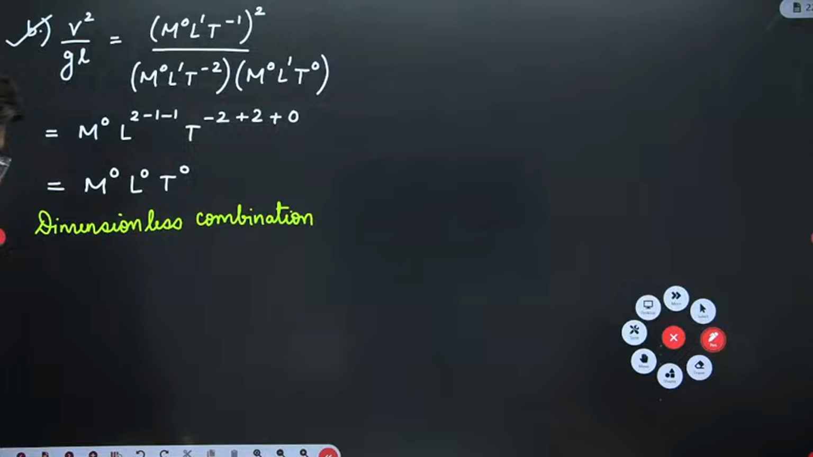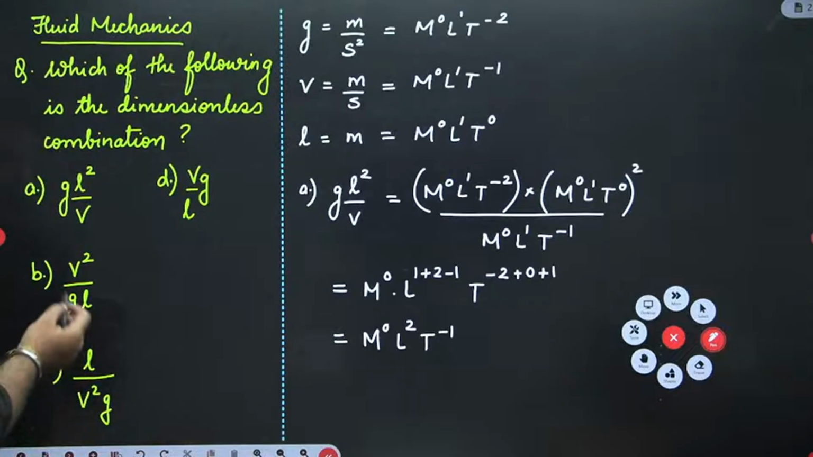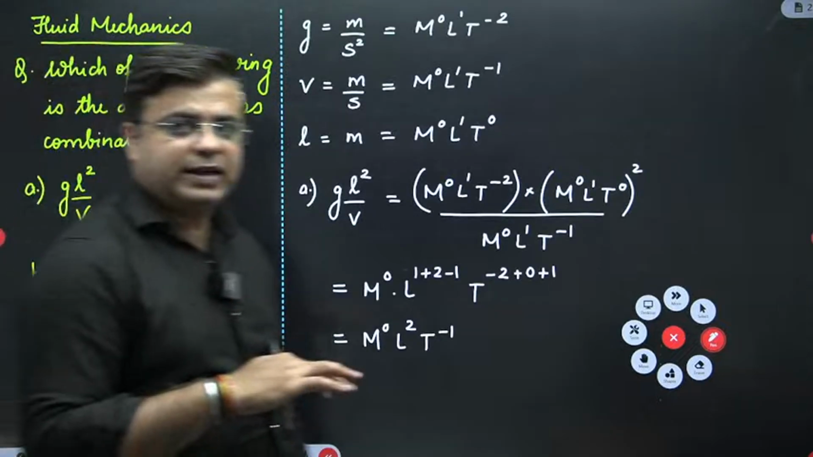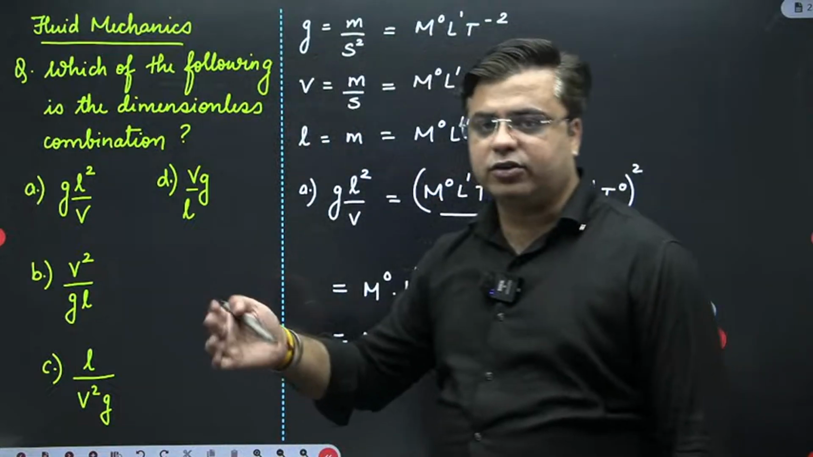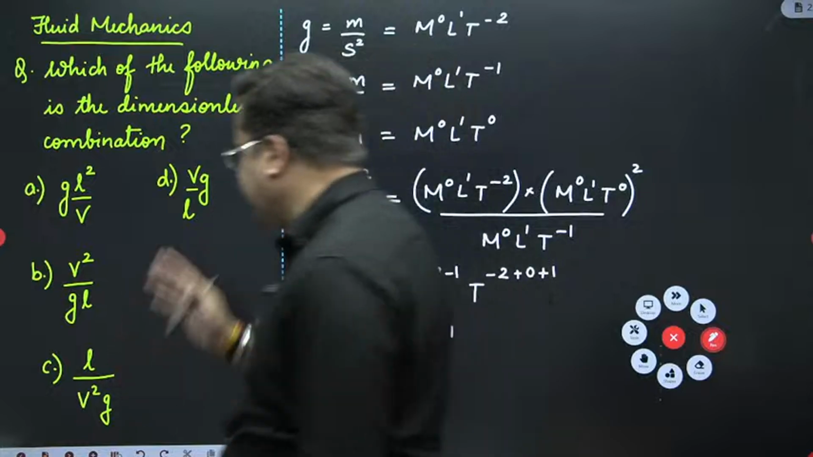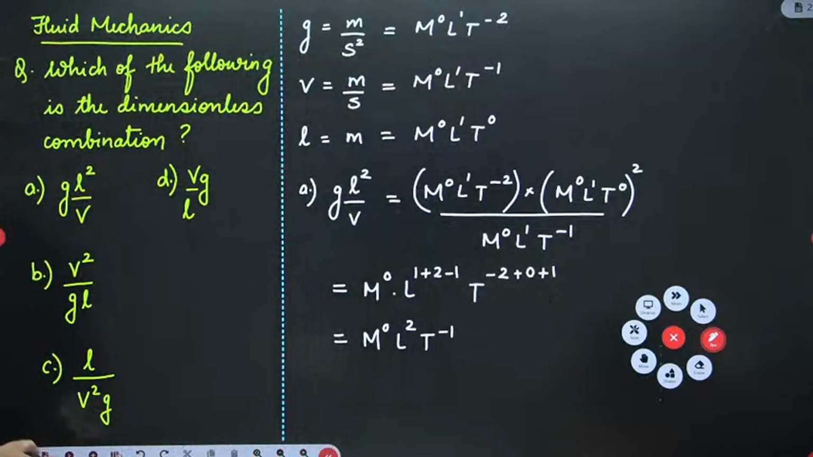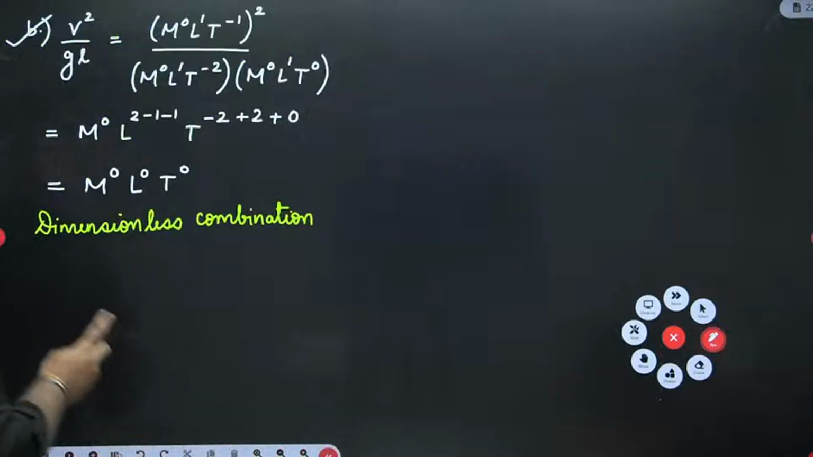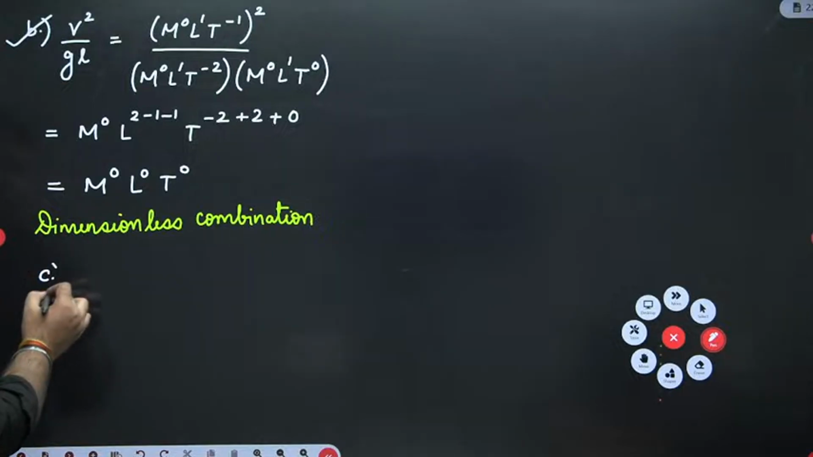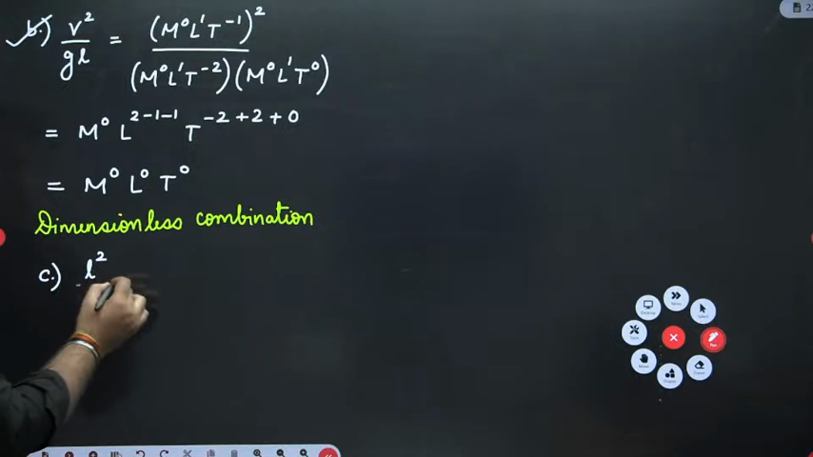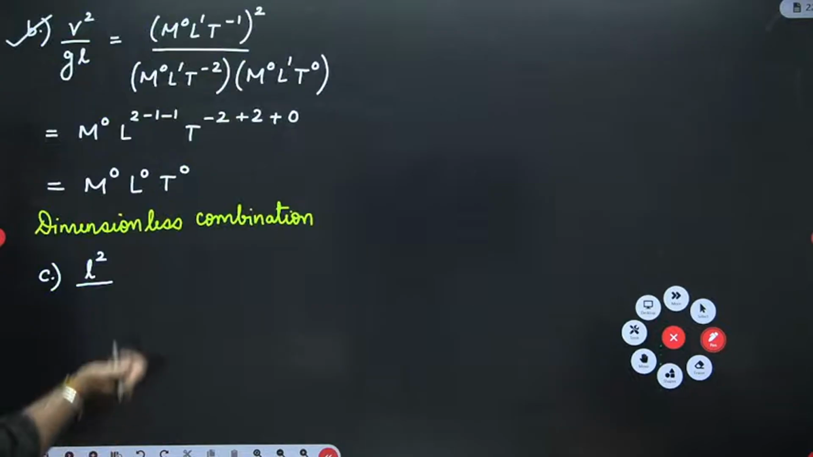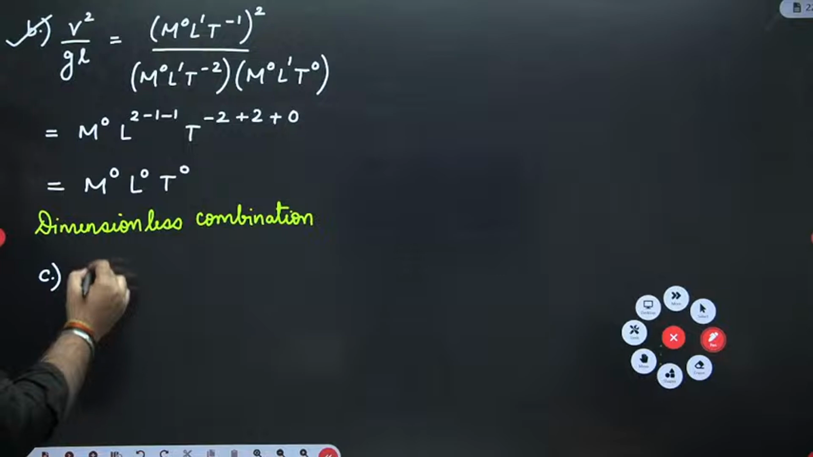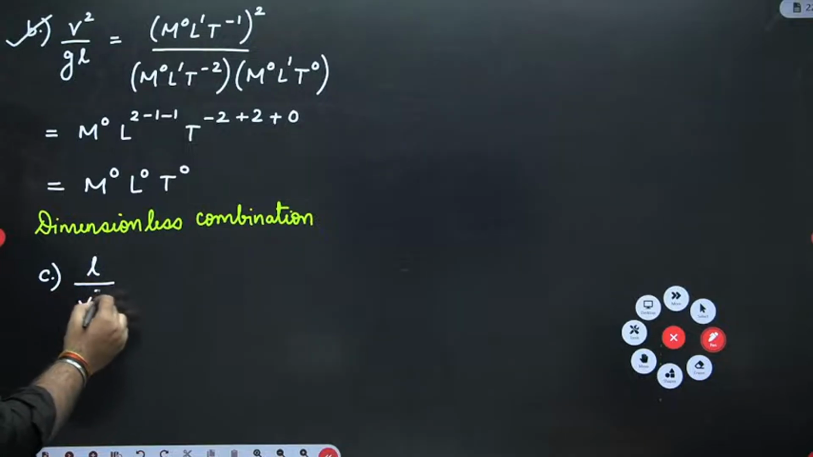Okay. Let's check the other two options also. I don't remember whether it was a multiple select question or a multiple choice question. I'm just dealing with this question as a multiple select question. So let's check other two options also, C and D. C is L upon V square into G, right?